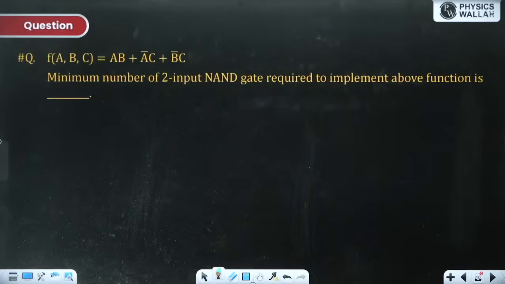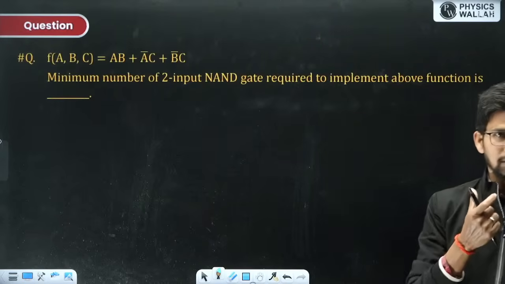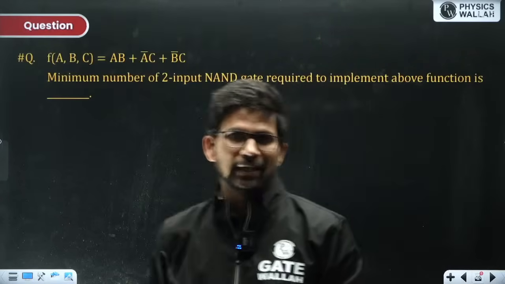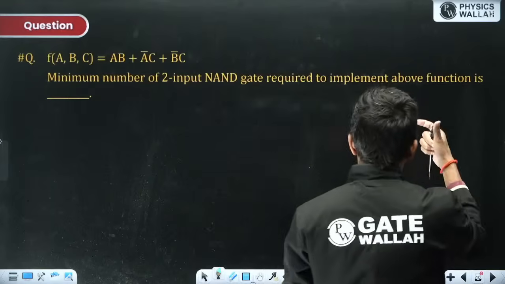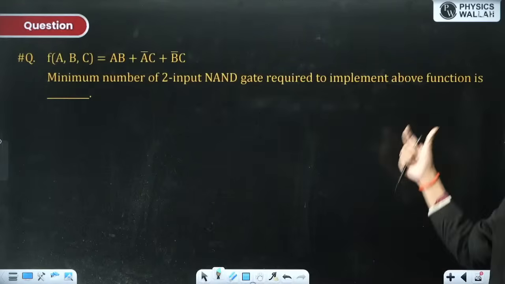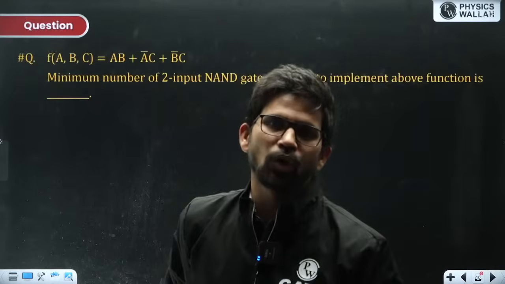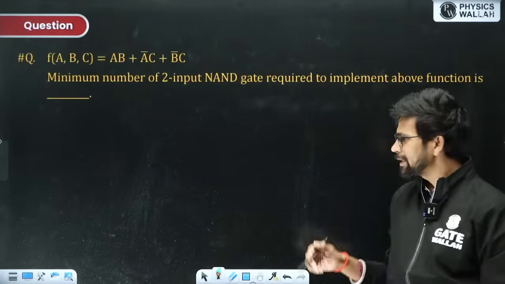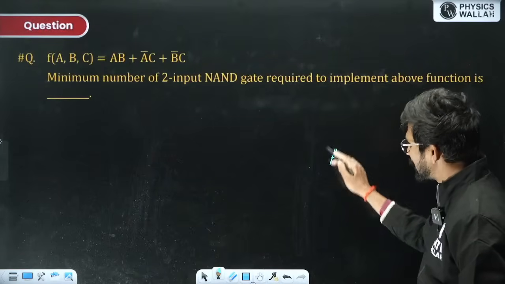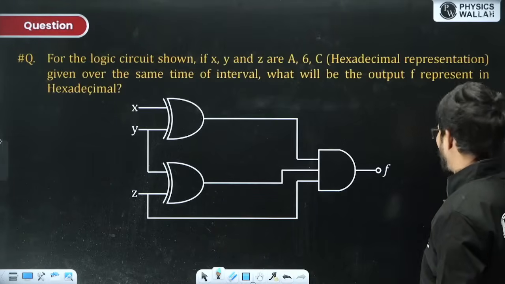We can apply the exchange property also. The exchange property applies when it is a single variable. You cannot say that x should be here and 110 should be here. That is not the case; here corresponding digits are XORed. So you cannot apply the exchange property over here. It is applied when A is a single variable, a single digit. Corresponding to a single digit you can apply the exchange property.